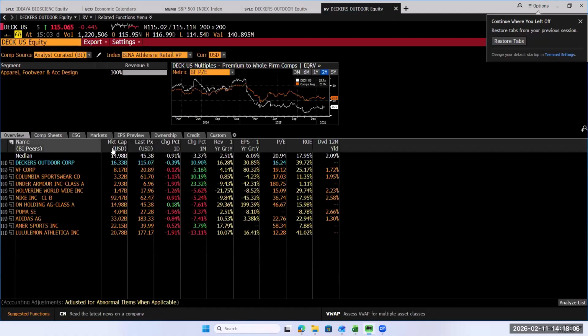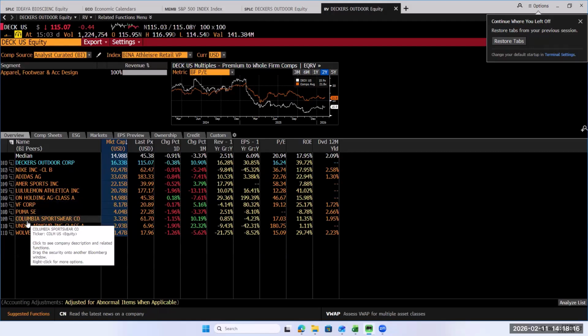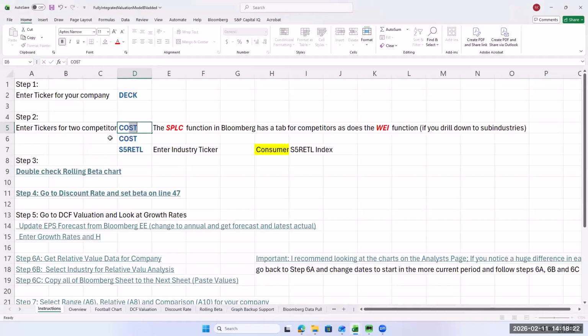It's a sports outlet. Let's do it by, yeah, Nike, maybe. We'll see. Columbia Sportswear actually is a good one to do. So COLM.